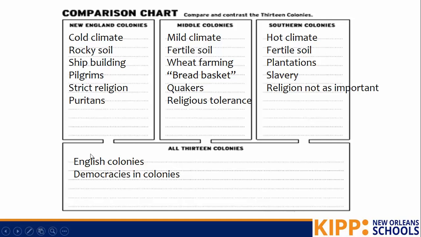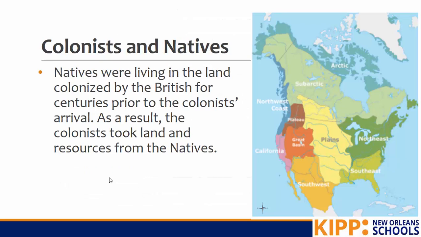Something they all had in common is that they were all English colonies. They all came from Great Britain, so they spoke the same language and had similar culture. And they all had democracies. We're going to learn more about that later this week or next week. A democracy, we know, is when people participate by voting.